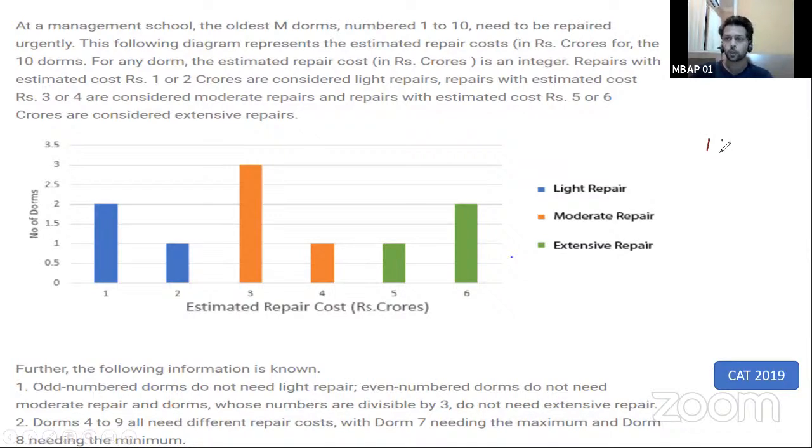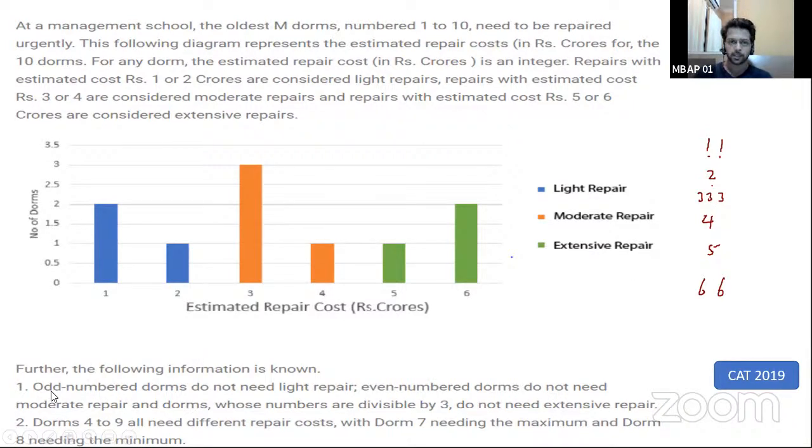There are 2 DOMs which require a cost of 1 crore. There is 1 DOM which requires a cost of 2 crore. 3 DOMs require a cost of 3 crore. 1 DOM requires a cost of 4 crore. 1 DOM with 5 crore. And 2 DOMs with 6 crore. Let's see if the headcount is 10: 1, 2, 3, 4, 5, 6, 7, 8, 9, 10. So there are 10 DOMs and 10 values I've got.